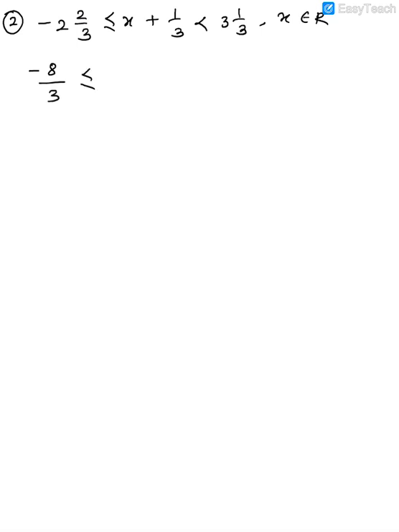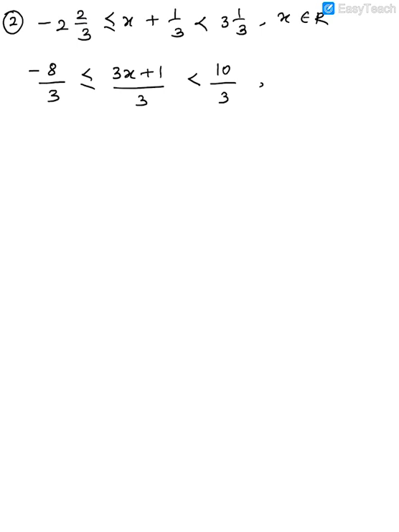Number 2, now the second problem. In the second problem we are given that minus 2 upon 3 is less than or equal to x plus 1 by 3, less than 3 1 by 3, where x belongs to real numbers. As I said, first we'll convert it into an improper fraction. So it will be minus 8 upon 3 less than or equal to x plus 1 upon 3. If you want, guys, we can simply write it as 3x plus 1 upon 3 less than 10 by 3.